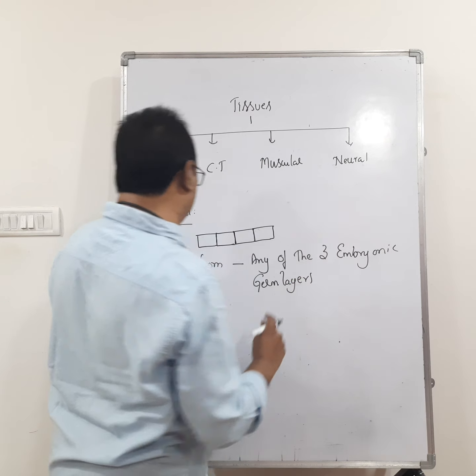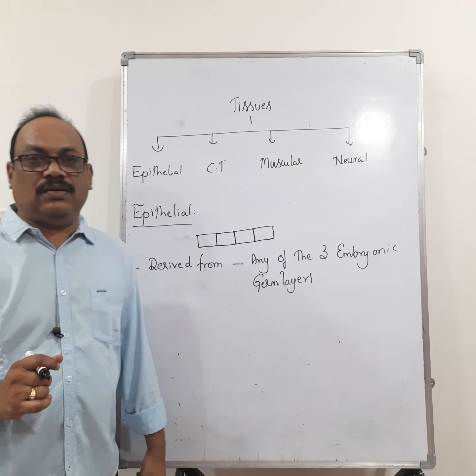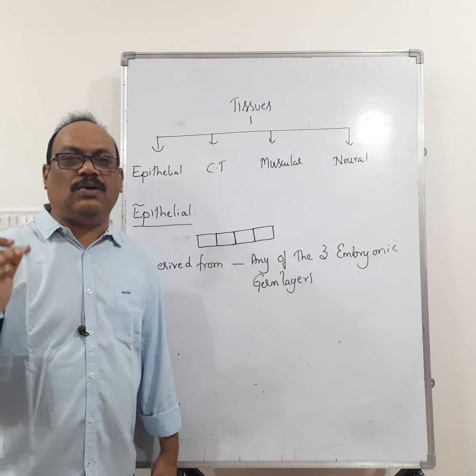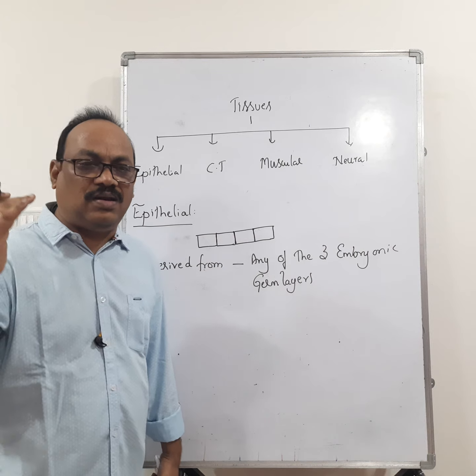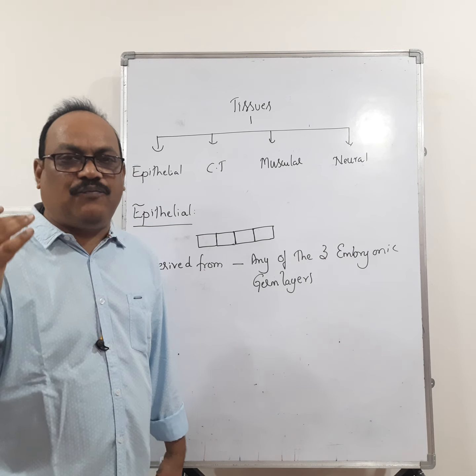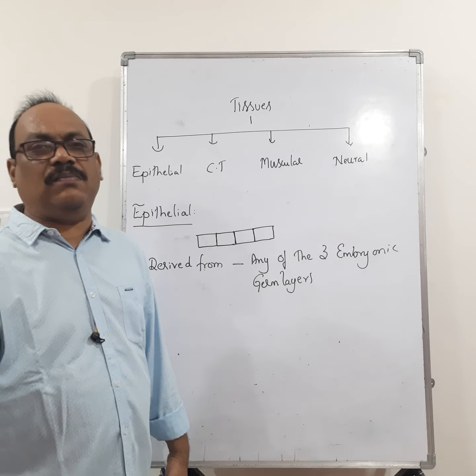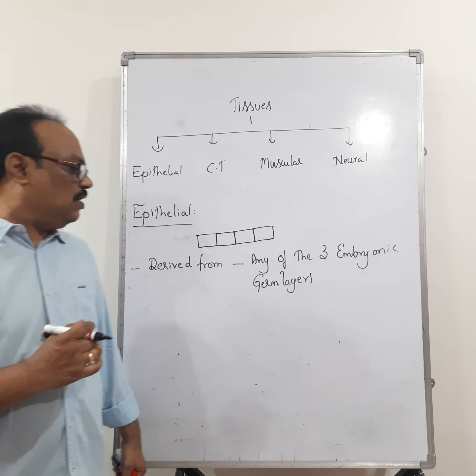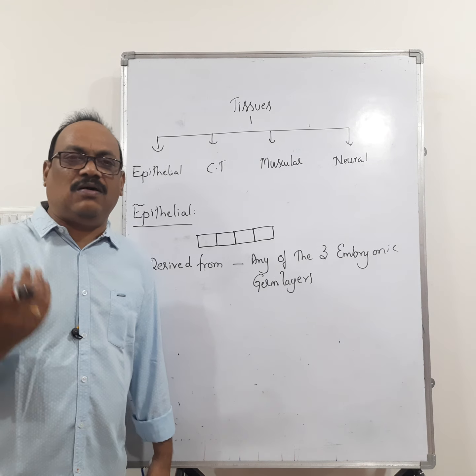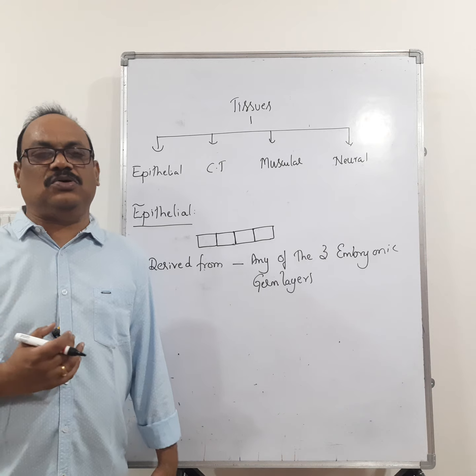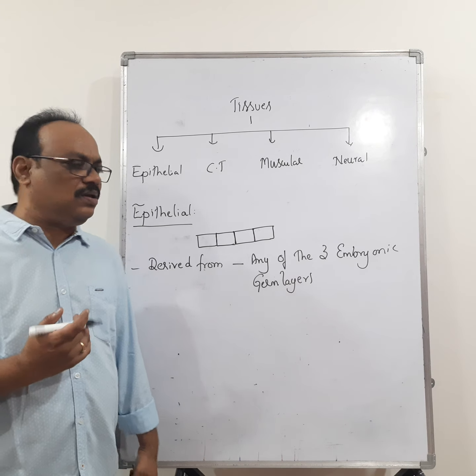So the epithelial tissues are derived from any of the three embryonic germ layers. That means they may originate from ectoderm, mesoderm, or endoderm.